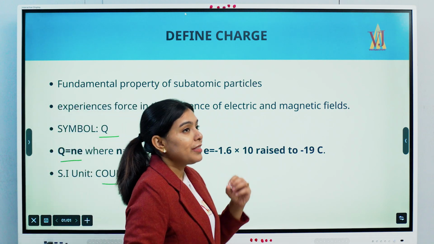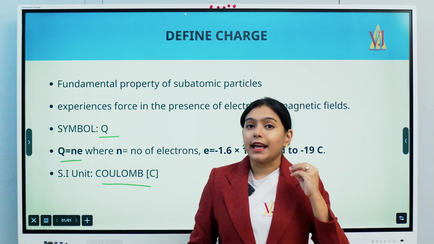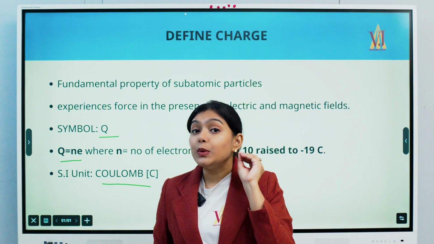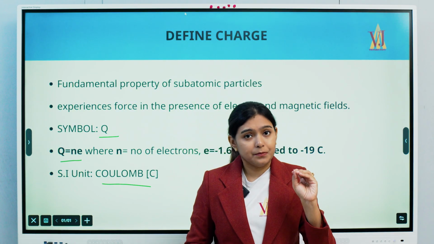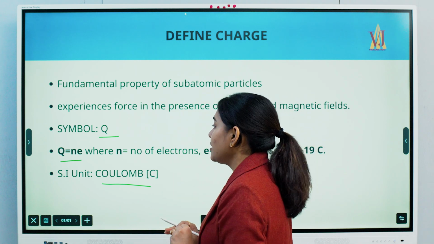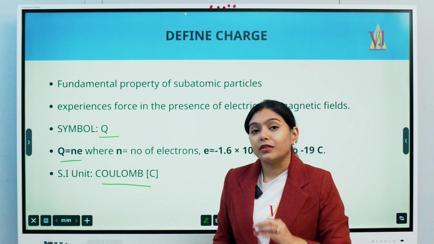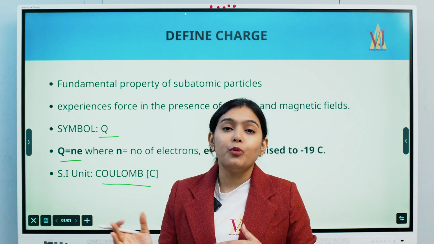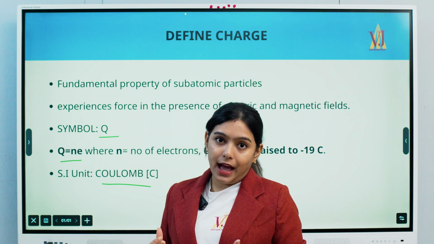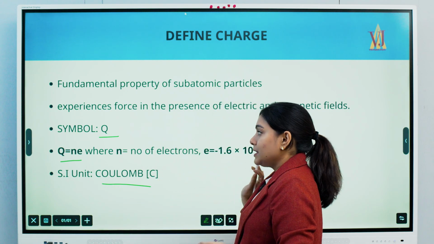First of all, the protons and neutrons are located inside the nucleus of the atom, and they are not going to leave it. So the third subatomic particle, the electron, is the one that moves, because we know electrons leave or join the atom. Now, Q equals Ne, this much we have understood.